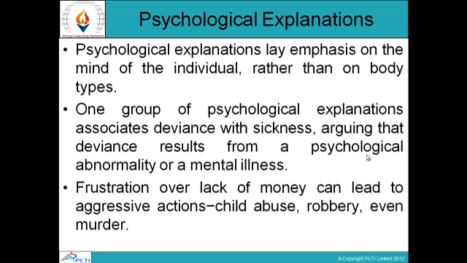Psychological explanations lay emphasis on the mind of the individual rather than on body types. One group of psychological explanations associates deviance with sickness, arguing that deviance results from a psychological abnormality or a mental illness. Frustration over lack of money can lead to aggressive actions, child abuse, robbery, even murder. So all these are psychological explanations offered by psychologists, that deviance can also occur because of psychological factors, and sickness or psychological abnormality can be some of the reasons.